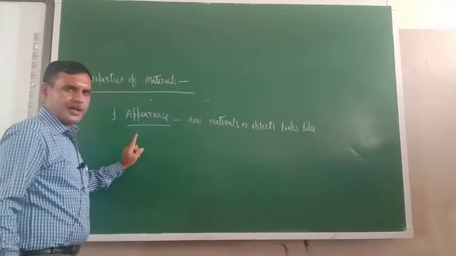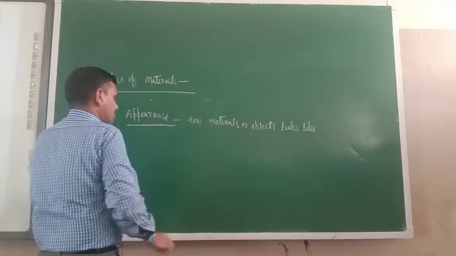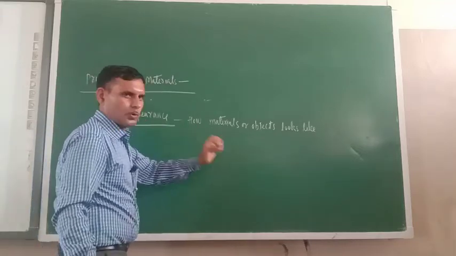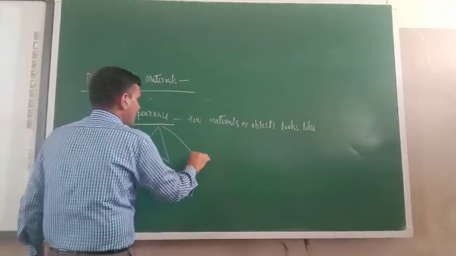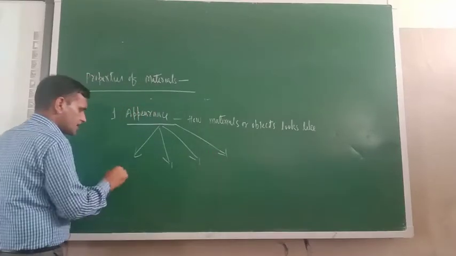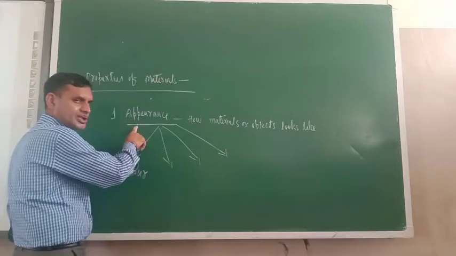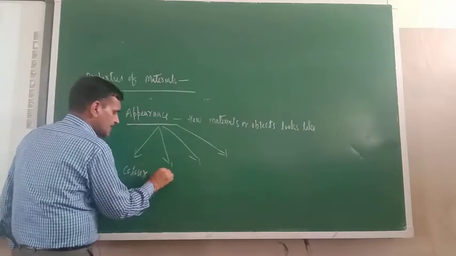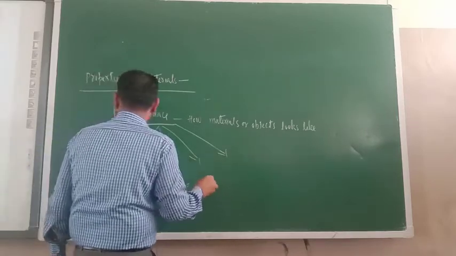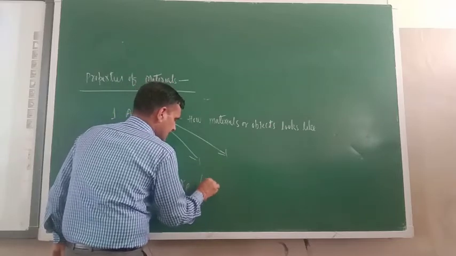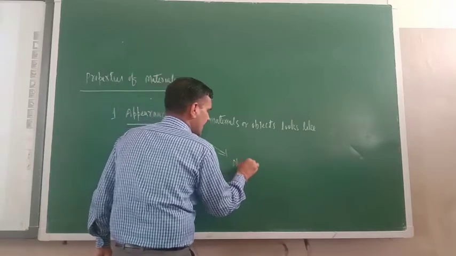So dear cadets, you might have seen the video also. So just see, appearance means how materials or objects look like. So appearance we can judge on the basis of four things. What are those four things? The first one is the color. On the basis of color we can check the appearance. Second one is on the basis of texture. Third one is on the basis of luster. And fourth one is on the basis of physical state.